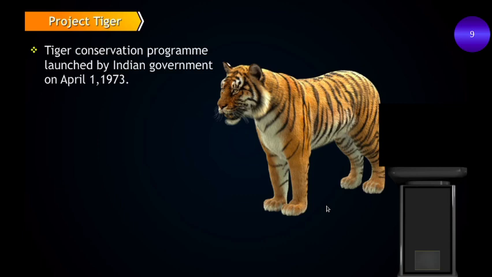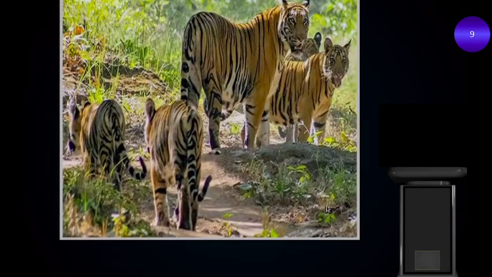This project aims at ensuring a viable Bengal tiger population in its natural habitats, thereby protecting and preserving diversity of ecosystem across the tiger's range in the country. The population of tigers in India decreased slowly over the years, so in order to protect and preserve them, the Indian government launched this program.